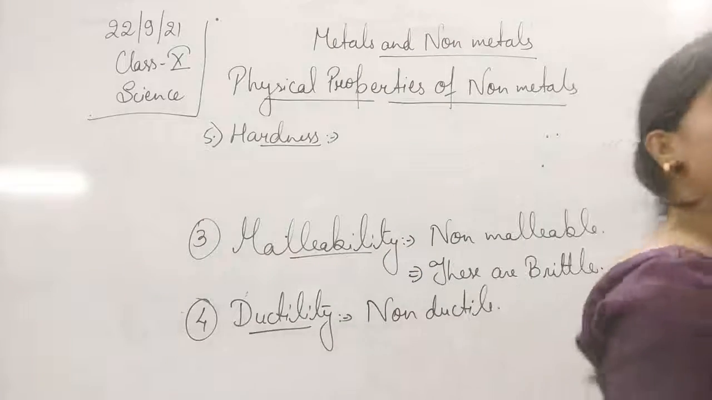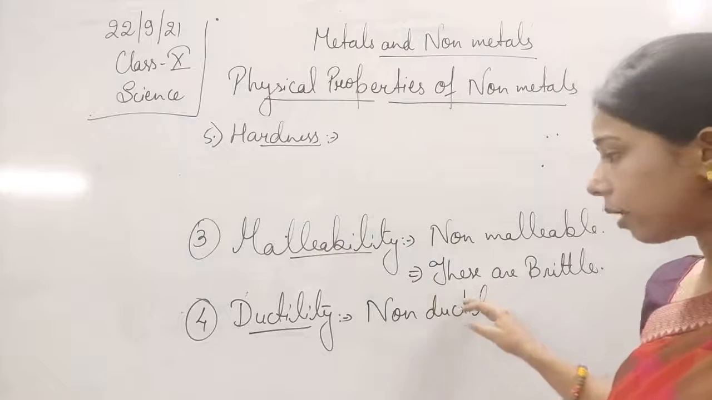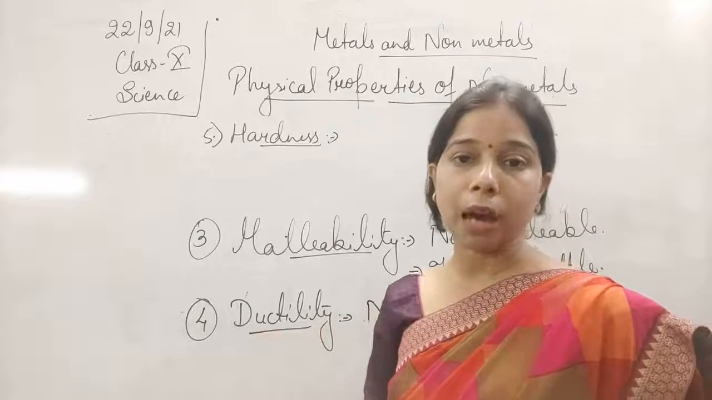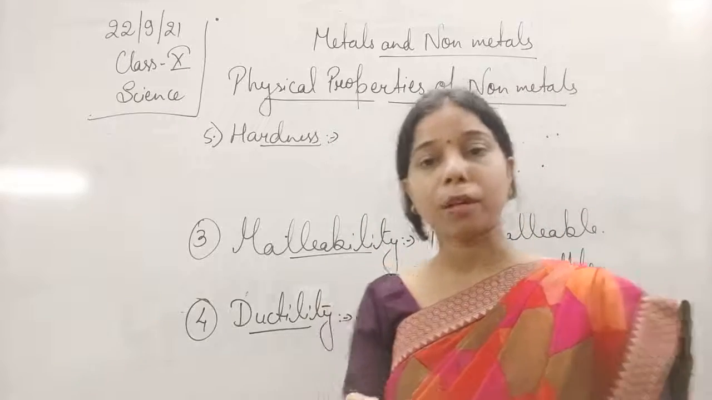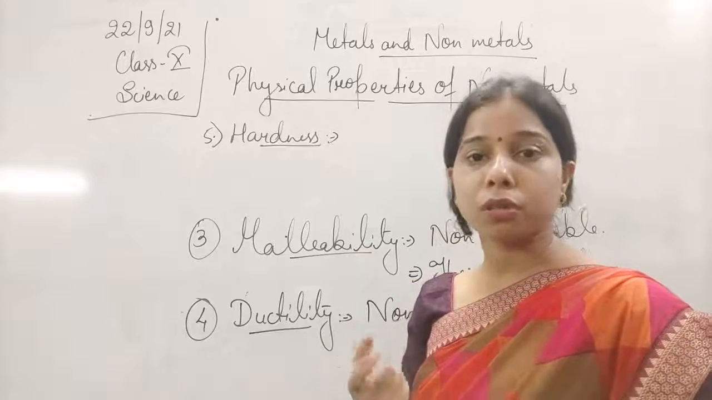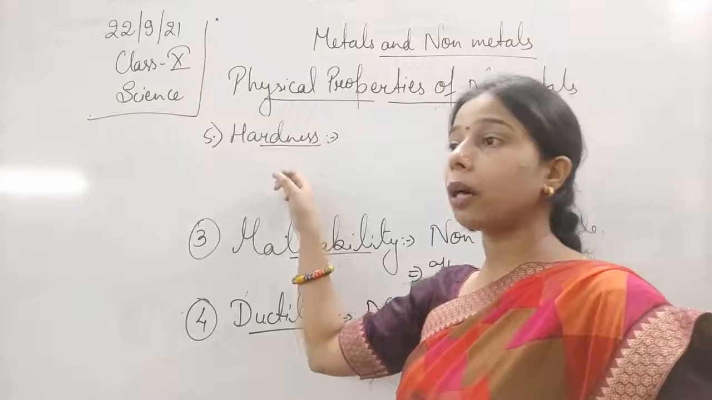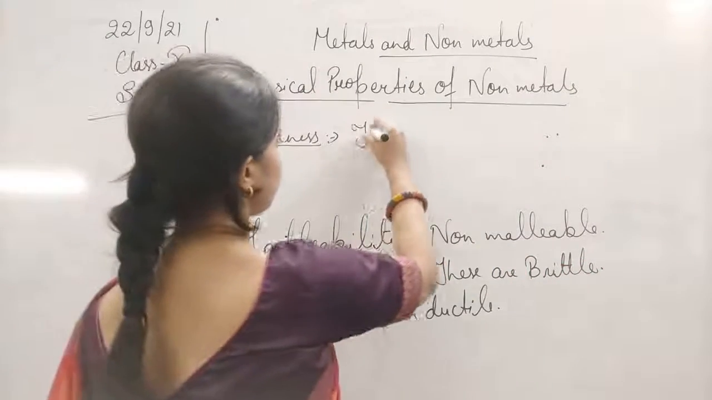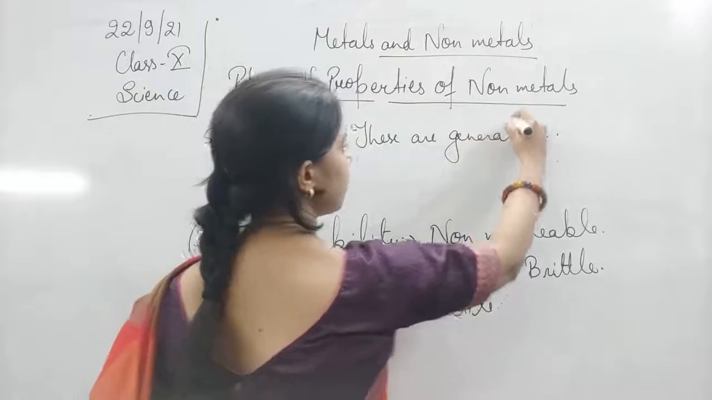Non-metals are not hard, they are soft. As you can see here, they can be broken down into pieces if we hit them with a hard object or a hammer. It means the bonding between the elements is not a metallic bonding, it's not a strong bonding, and due to which they are not hard but soft. So these are generally soft.